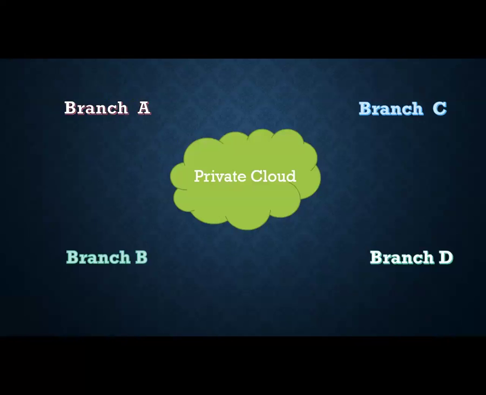private cloud. Like you can see here in private cloud, we have branch A, branch B, branch C, and branch D. I'm not saying company 1, company 2, company 3. I'm saying branches here. These branches belong to the same company. What exactly happens in private cloud is there is a concept called virtualization. Virtualization concept will take at least a day for us to understand, and without understanding virtualization, it's very difficult to understand the cloud concept actually. So virtualization is the backbone of any cloud computing service provider. What is virtualization? We will see that later.